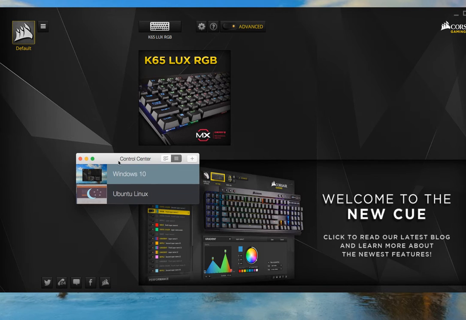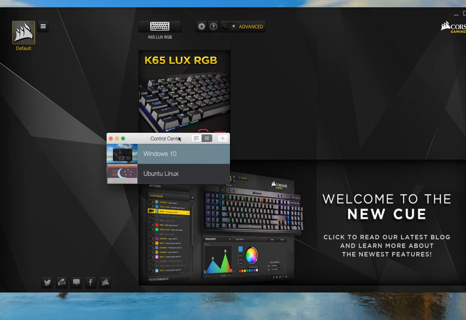So this actually completes it, but unfortunately, as I said, when I try to write something, it doesn't go to my Mac. It goes to Windows, so I have to revert the settings back when I'm done with it. And so here, this is how you can customize your Corsair keyboard with Parallels Desktop installed.